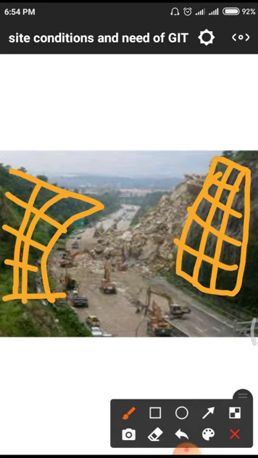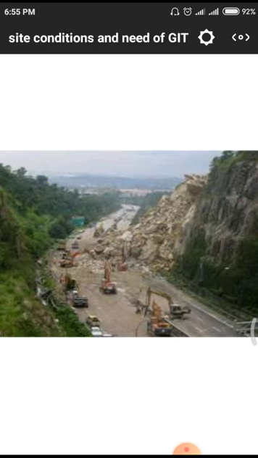Is the slope towards the road or away from the road? If it is away from the road, there is no problem. If it is towards the road, the material will slip and fall down onto the road. It causes severe damage to the structure, a huge traffic jam, and we have to face problems. This is the major reason in this particular figure.